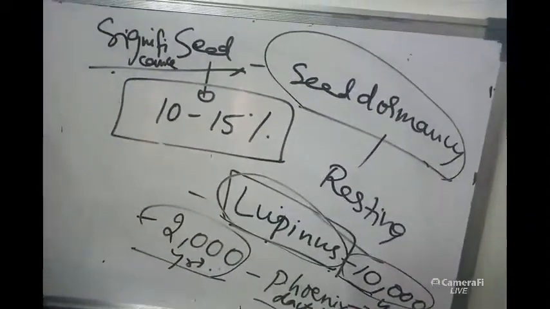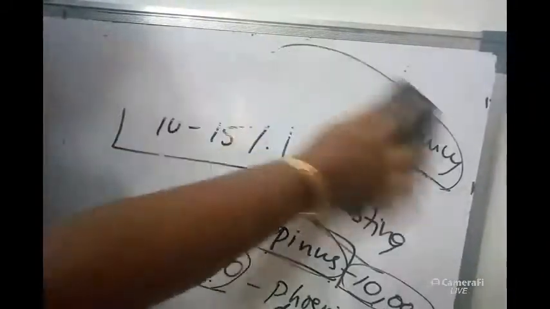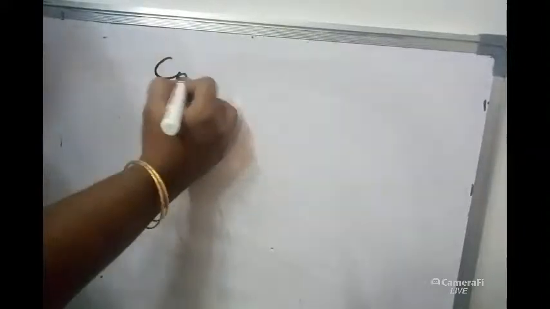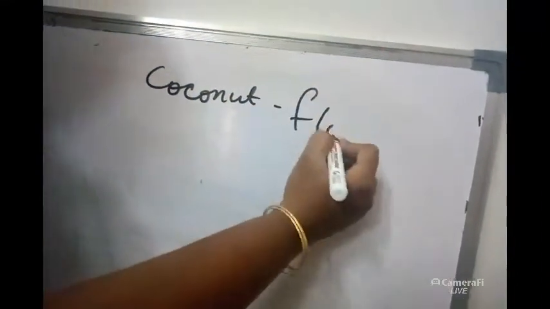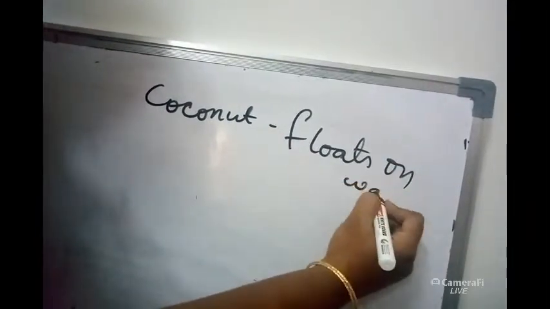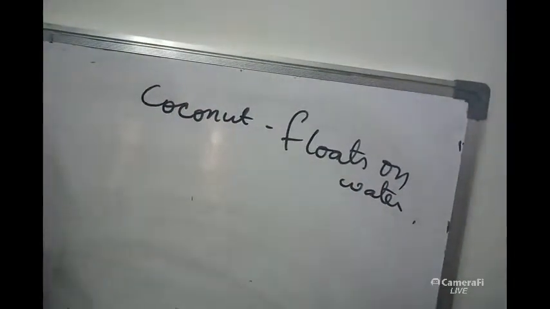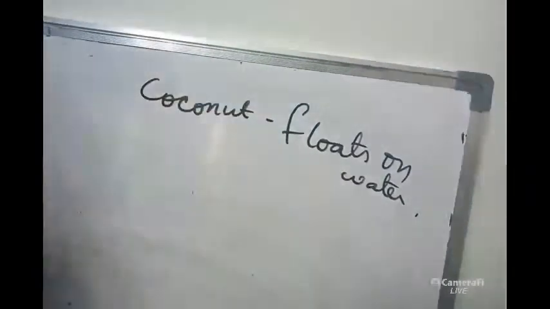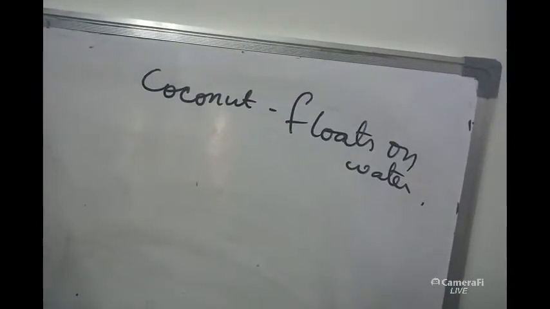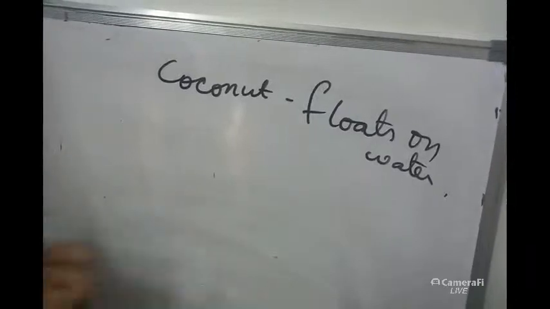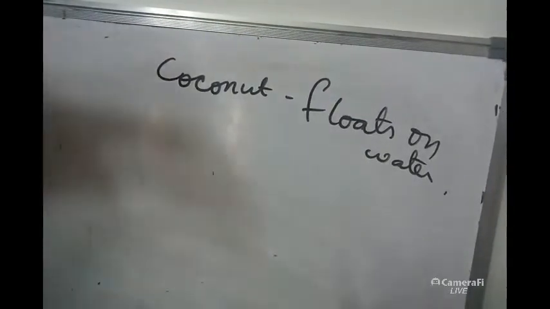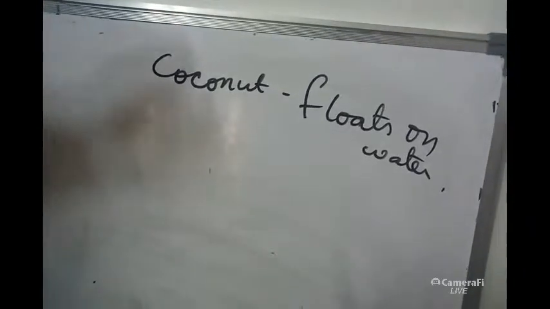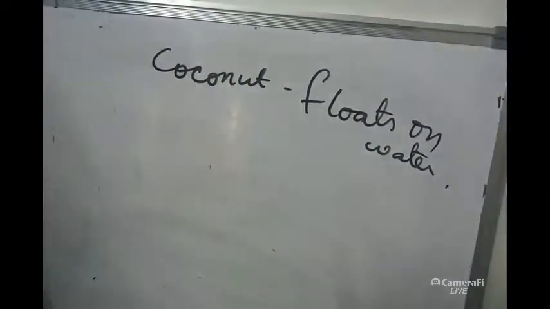And along with that, a very important significance of seed is that seed also helps in dispersal of fruits. I think you know coconut floats on the water and it travels from one region to another region, such that it helps in dispersal of fruit along with the dispersal of seed. So along with the seed, the fruit is also dispersing. When the fruit carrying the seed travels a lot of distance, after traveling so much distance, there also the seed can germinate and a coconut plant can grow there.